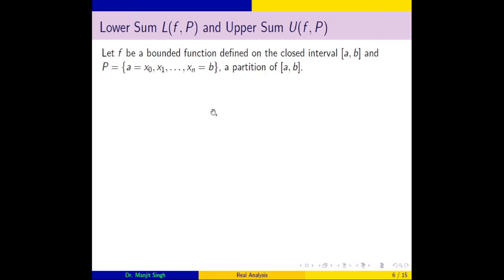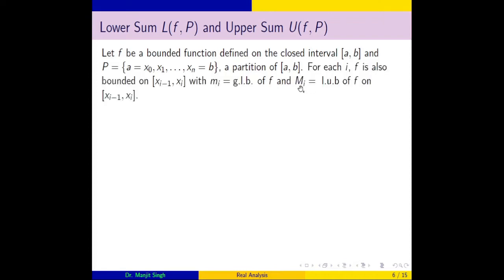Lower sum and upper sum. Now we see the function is bounded, defined on a closed interval, and there is a partition. Since the function is bounded on the closed interval [a, b], it will be bounded on the subintervals [x_{i-1}, x_i] for all i, and therefore there exists a greatest lower bound as well as a least upper bound of the function in that interval. So we can assume small m_i is the greatest lower bound of the function, and capital M_i is the least upper bound of the function.